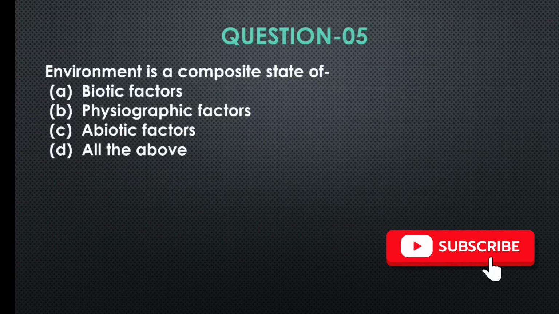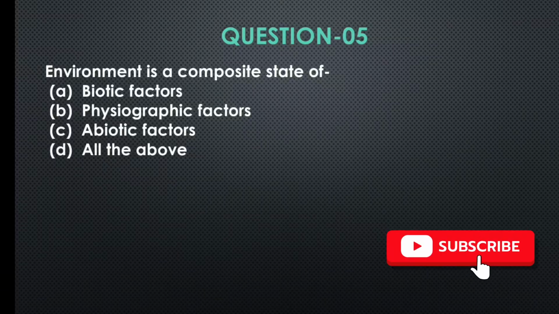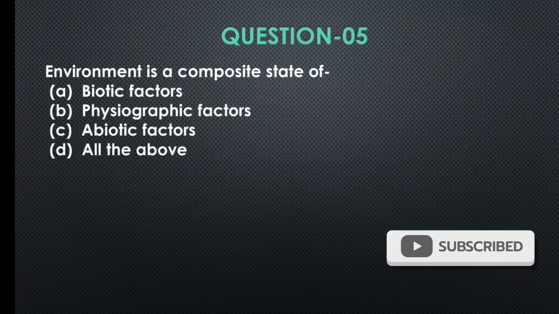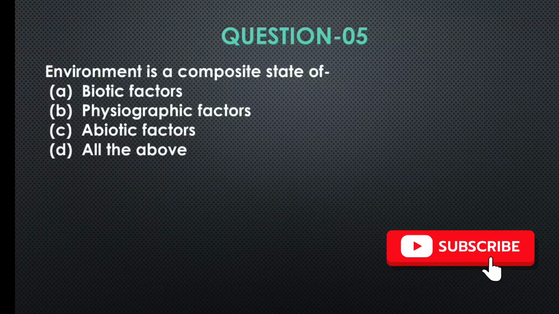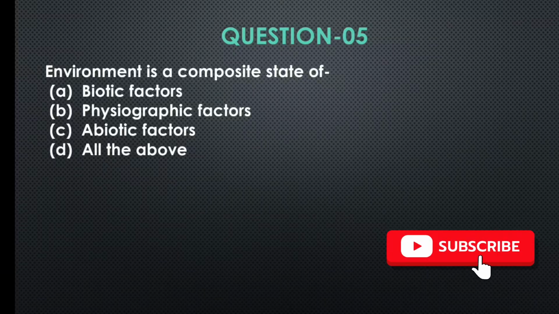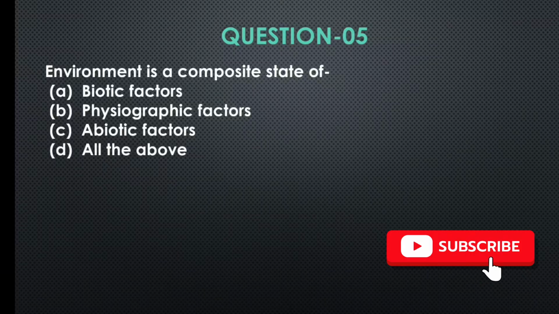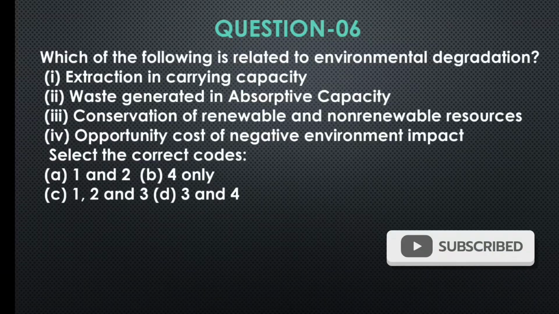Question number 5. Environment is a composite state of A. Biotic factors, B. Physiographic factors, C. Abiotic factors, option D, all the above. So the correct answer will be option D, of course, all of the above.